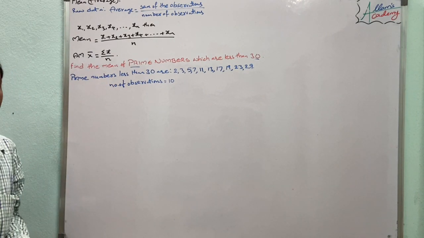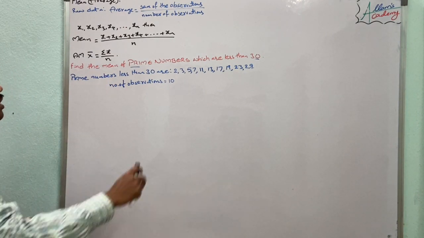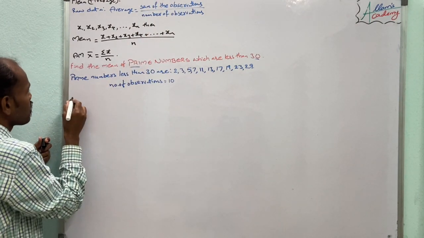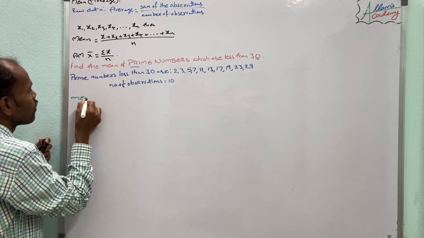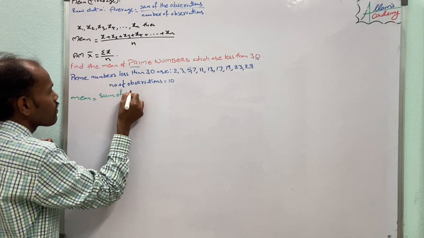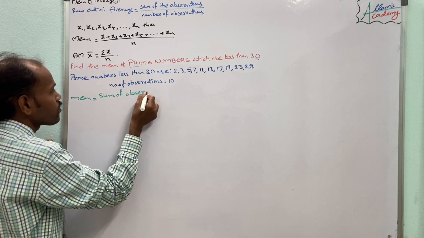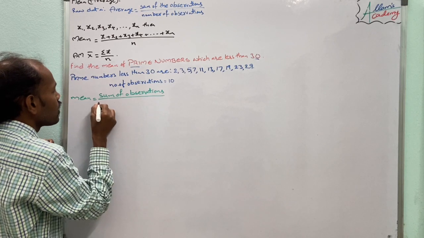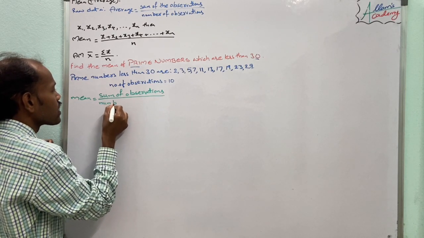We are asked to find the mean. So the mean of the data equals the sum of the observations by the number of observations.